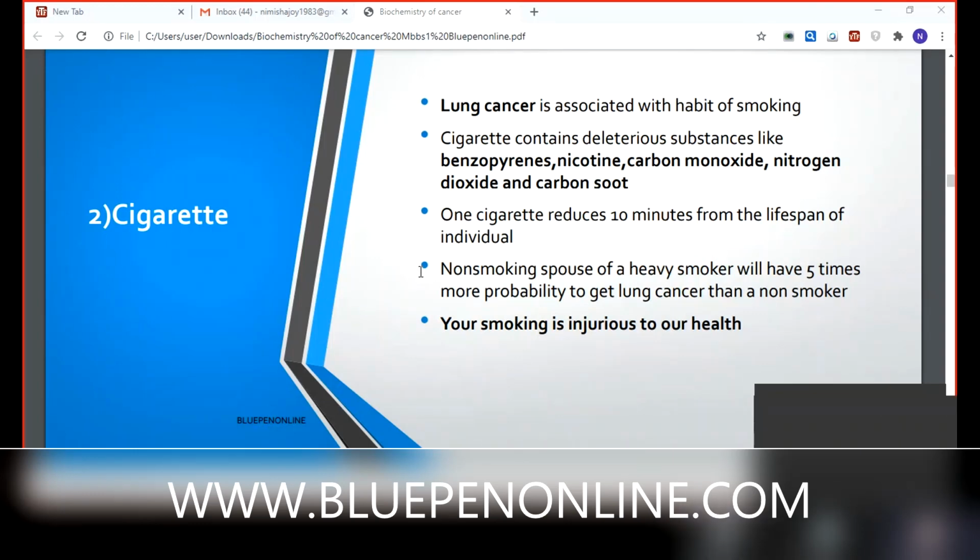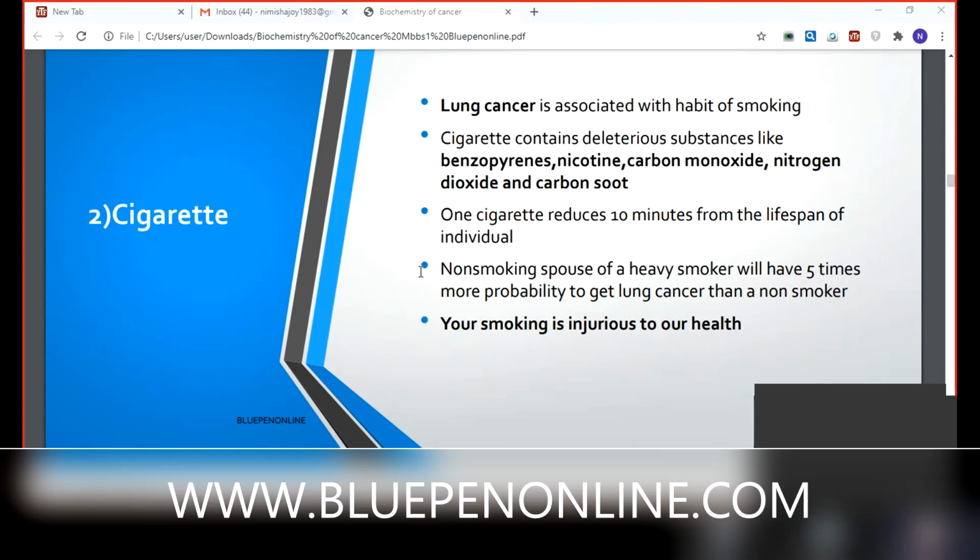Nowadays, cigarette smoking is reduced, right? Compared to the old times, it is reduced now. Many instructions and bans in cinema halls and such places reduce the number of persons who use cigarettes. One cigarette reduces 10 minutes from the lifespan of an individual. Each and every minute is very important, especially for patients who strive for the minutes when they are lasting. So one cigarette reduces 10 minutes from the lifespan.